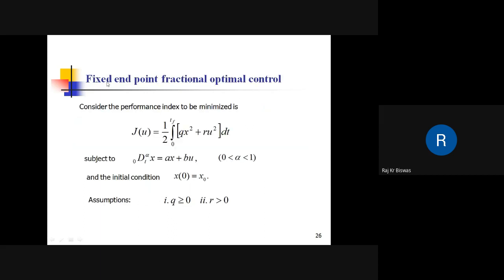Now here we talk about the fixed endpoint fractional optimal control problem. The objective function is in quadratic form. X is the state, U is the control input, and this is the state dynamics with an alpha order derivative, taken in the Riemann-Liouville sense. Alpha is chosen between 0 and 1, although it could be any number; for simplicity it is chosen between 0 and 1. This is the initial condition, Q is positive semi-definite and R is positive definite.